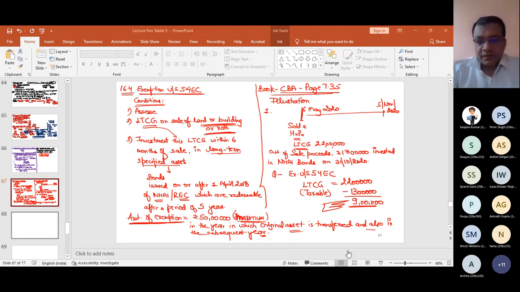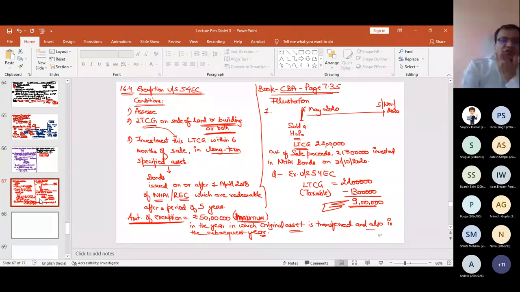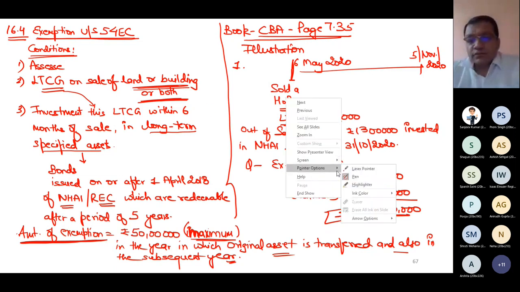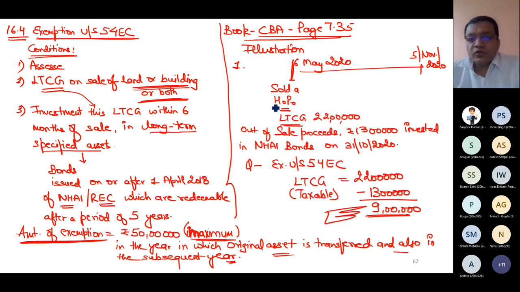Next point. Can you tell me, in the same example, if I make a change, that I am selling some gold, not a house property, how much will be my exemption?